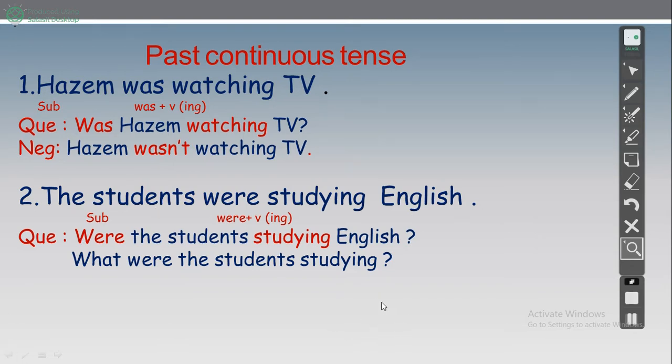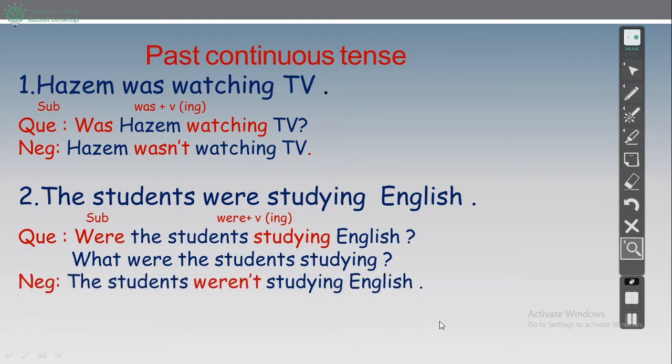How can we make a question? Okay, yes or no question here: Were the students studying English? The answer is yes or no, right? Another type: What were the students studying? The answer is English. Okay. Now let's negate the sentence. Negative is very easy. Weren't. Was? Wasn't. The students weren't studying English. Weren't studying English, yani were not.